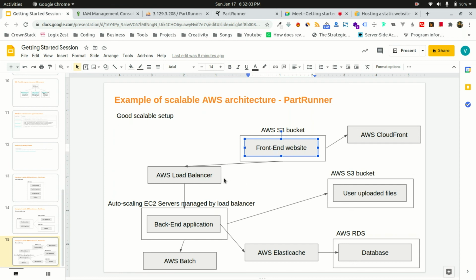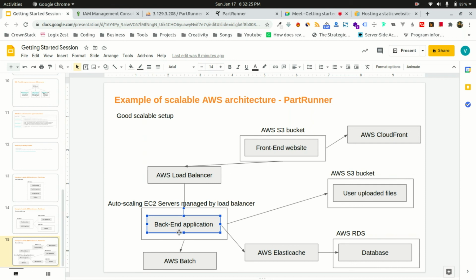Then having a load balancer. Again, we will touch upon this more in the next session, whenever we are doing the compute session. But a load balancer is something for your backend application. Suppose 10 million users are hitting your backend at a particular instance.